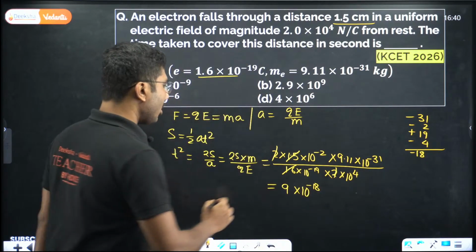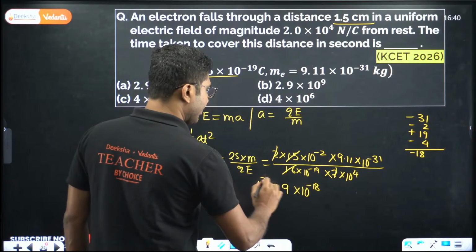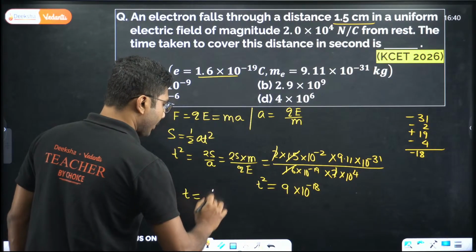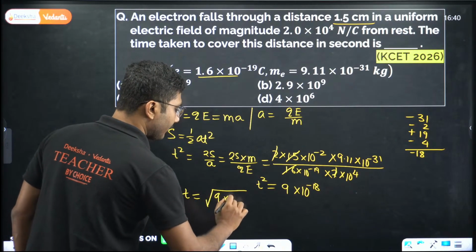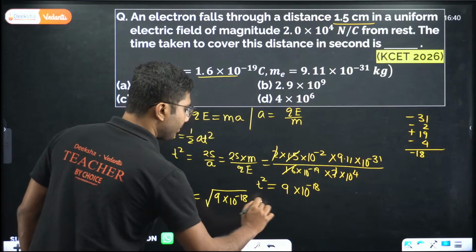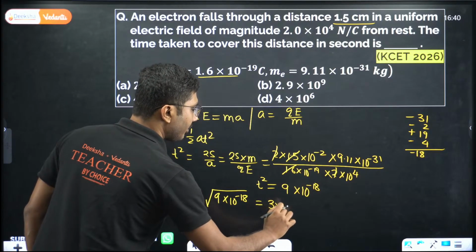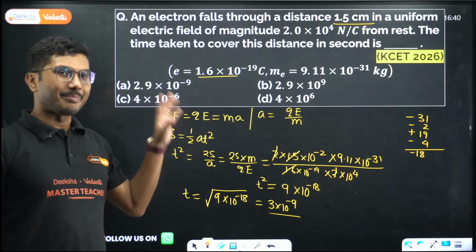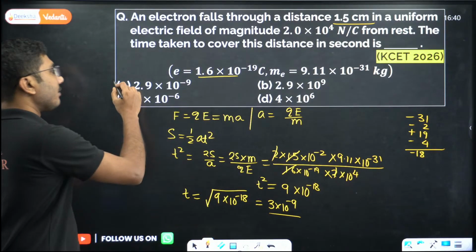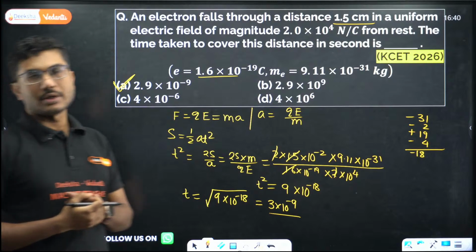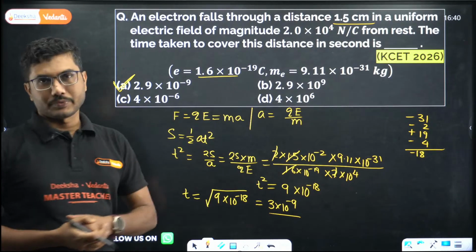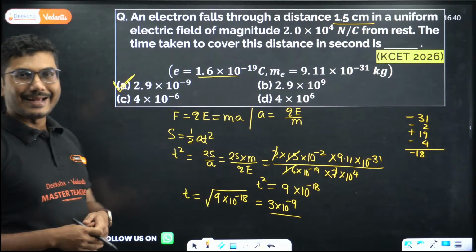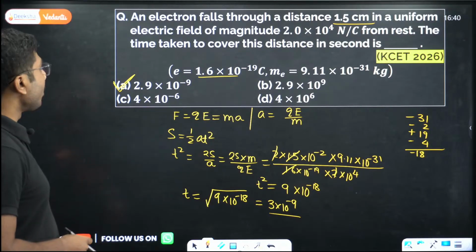So this is the value of t square. So t square is equal to 9 into 10 to the power of minus 18. So t must be equal to the square root of this value, 9 into 10 to the power of minus 18. So that will become 3 into 10 to the power of minus 9. So obviously, because you have approximated, your answer will not match exactly, but you will get a very, very close answer based on your solution, right? So yes, Shiv Charan is correct. Answer A is the correct answer for this question. Now let's move on to the next question.